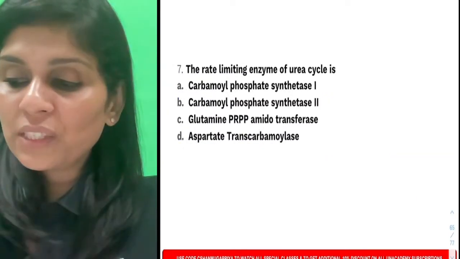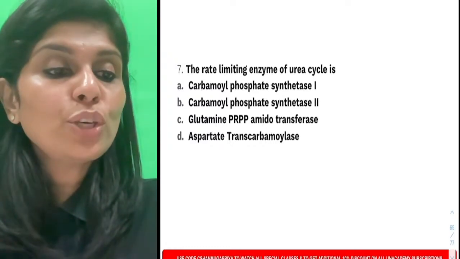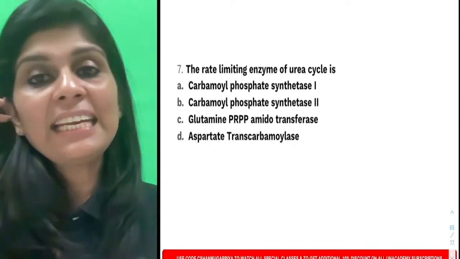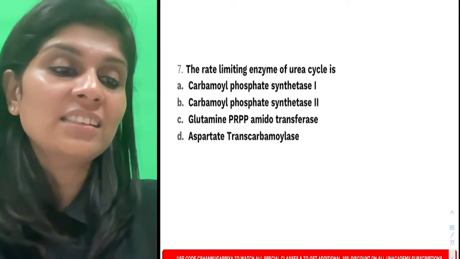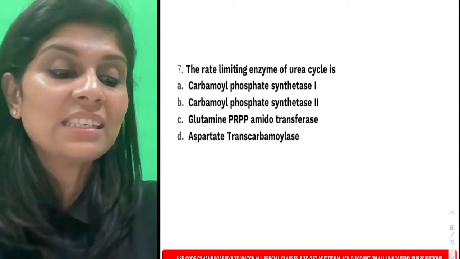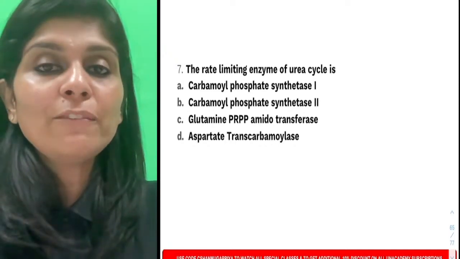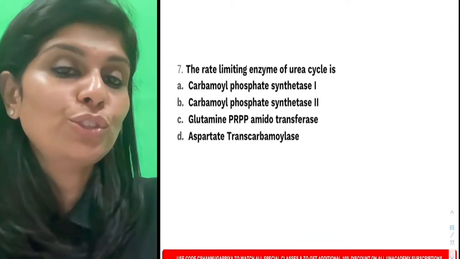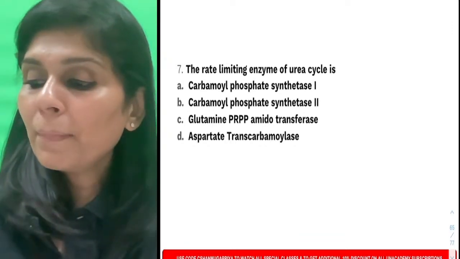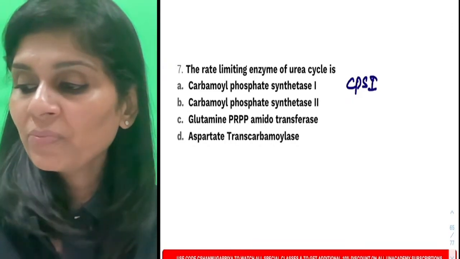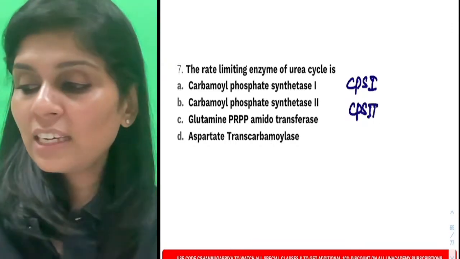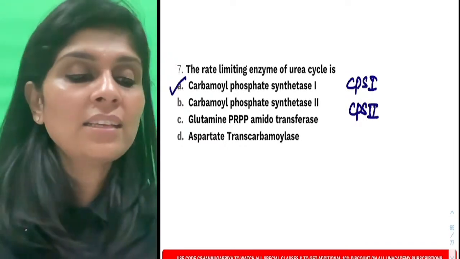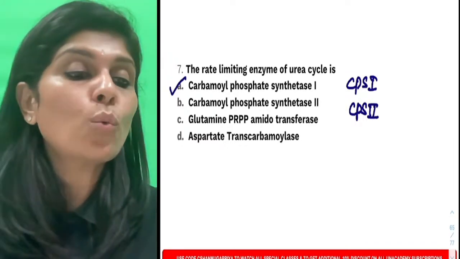Now this is the next question. The rate limiting enzyme of urea cycle is. What do you think is the right answer? I gave you a clue previously. What did I tell you? Whenever you see two choices that sound similar, you have to be suspicious of those two choices, right? So here carbamyl phosphate synthetase 1 and carbamyl phosphate synthetase 2 sound similar. And what is the right answer? The right answer is carbamyl phosphate synthetase 1.